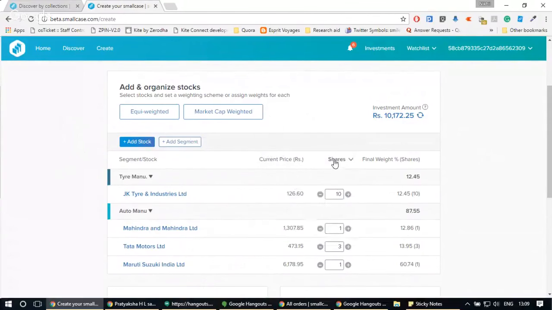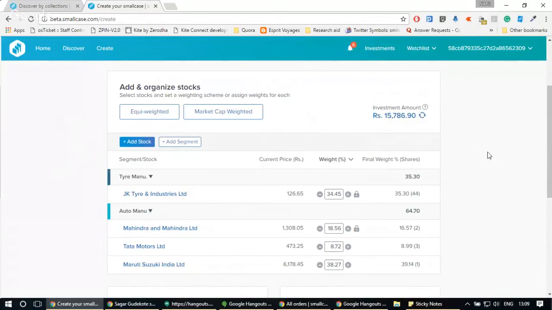By clicking on shares, I can see that I'm buying 10 shares of JK Tire, one share of Mahindra and Mahindra, three shares of Tata Motors, and one share of Maruti Suzuki. To check the current weighing scheme, I can click on weights. So this is how the weighing is going to be. Because the price of Maruti is very high, a lot of weight has been given to it. If you want to increase the weight of any particular stock, you can keep doing it from here, and you will see that the investment amount changes simultaneously as I increase the weight.